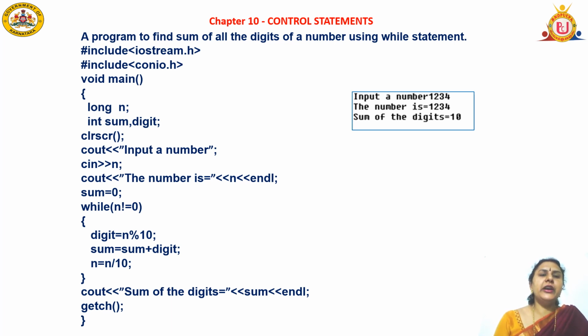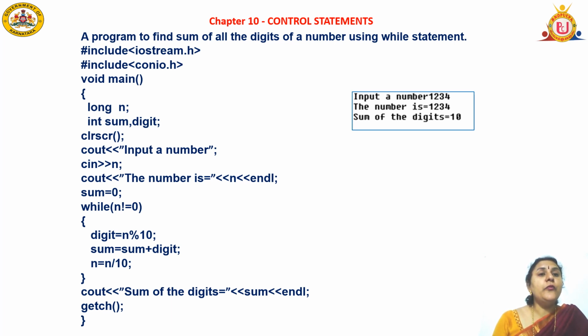Next sum becomes sum plus digit, 0 plus the digit, that is the remainder value. Next n becomes n divided by 10, which is normal division, and this n will go to the loop and check the condition. Again, if it is not equal to 0, a second pass will happen: modulus division by 10, the remainder is added to the sum, and again n is equal to n by 10.